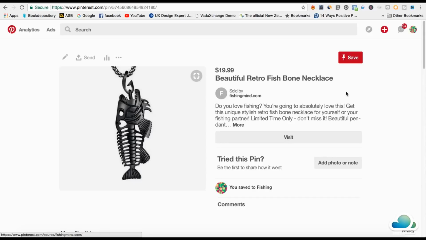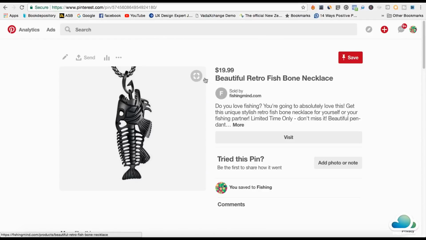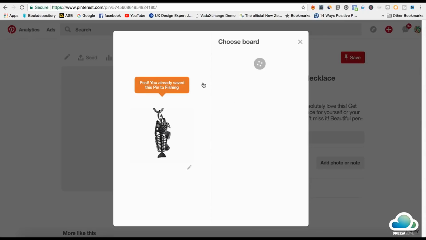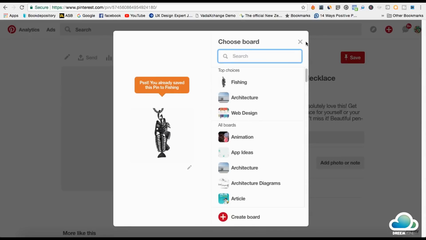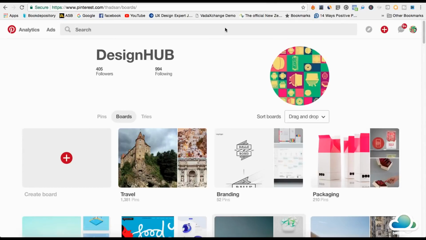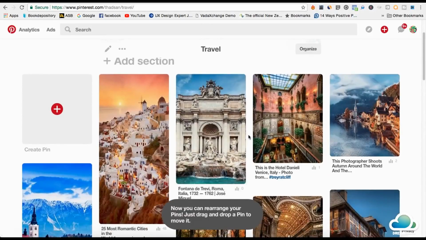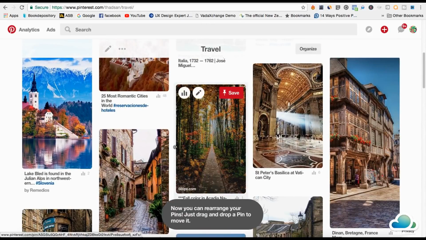What I've done right now is just promoted this other guy's product. If people really like this product, they're going to repin this. So let's say I'm into fishing and I've got a bunch of fishing boards, and I'm going to hit save. It's telling me that I've already saved it, but I'm going to save it onto my own board. What Pinterest is all about is people's hobbies. My hobby is design, architecture, and traveling, and I pin other people's pins. Traveling is one of my hobbies. What I've done here is pinned other people's pins on traveling, all their traveling images, all the places that I want to travel to.